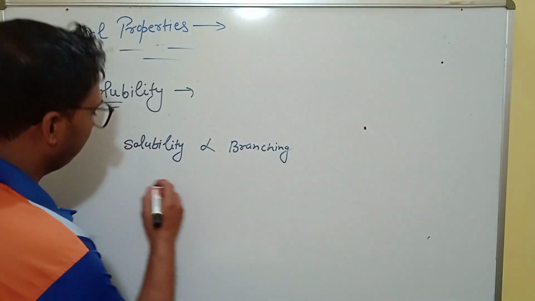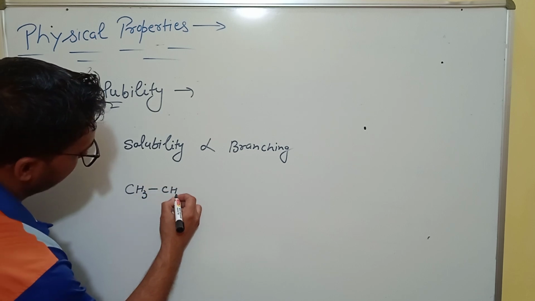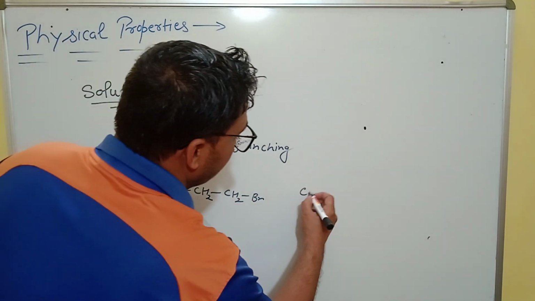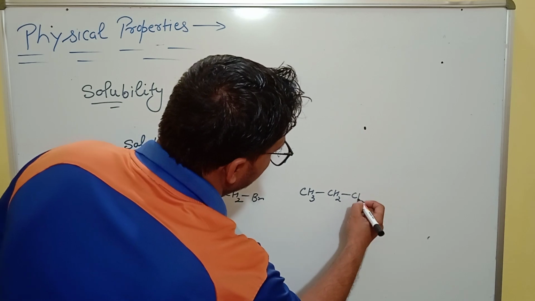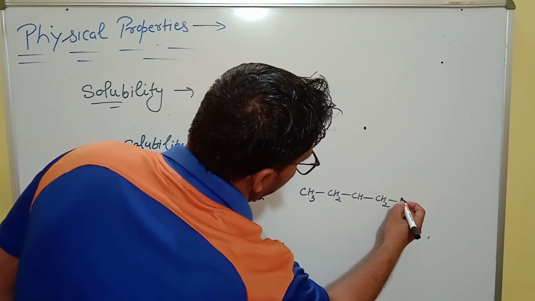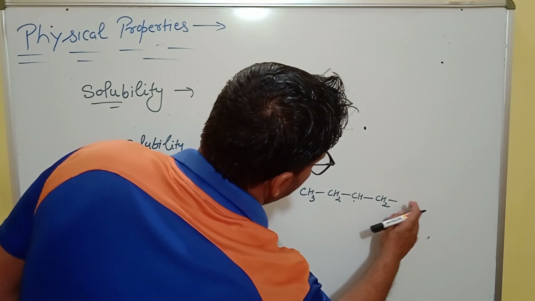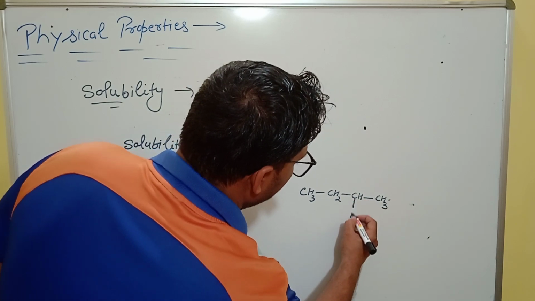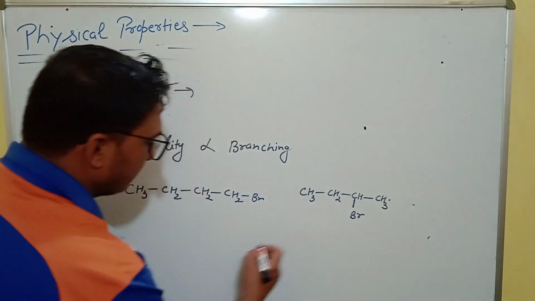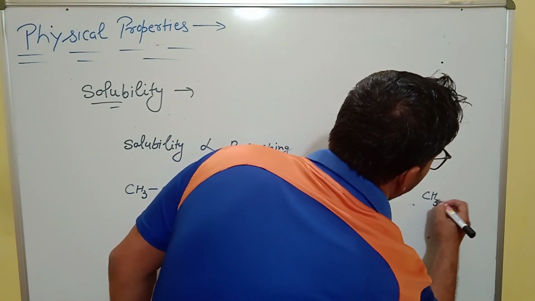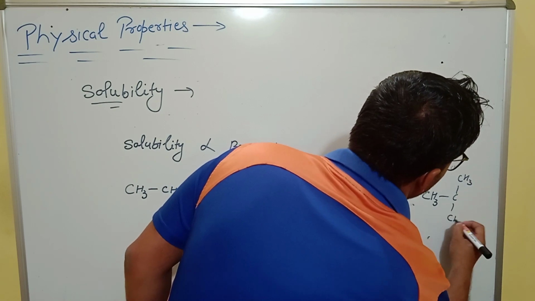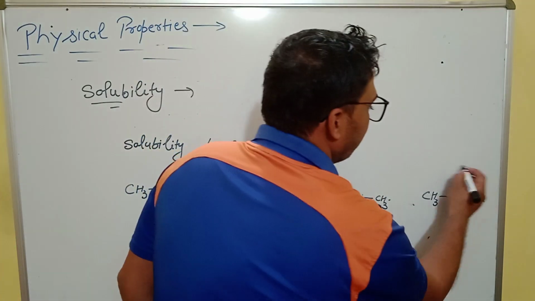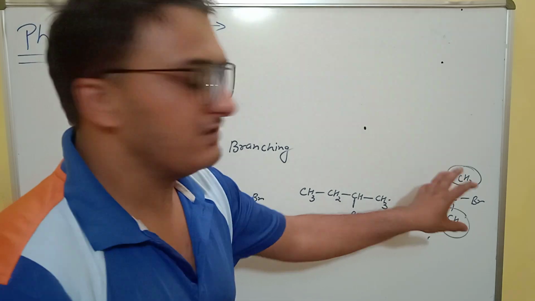Simply, we take the example CH3CH2CH2CH2Br, then CH3CH2CH(CH3)Br, and the last example is (CH3)3CBr. Here there are two branches in a long carbon chain.